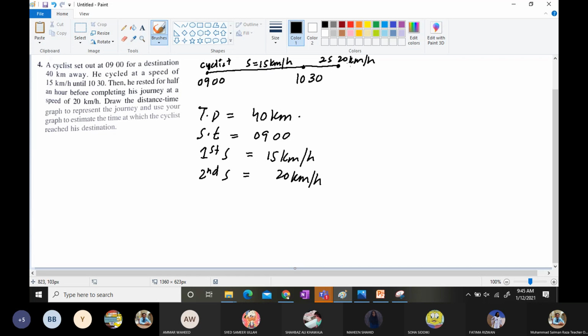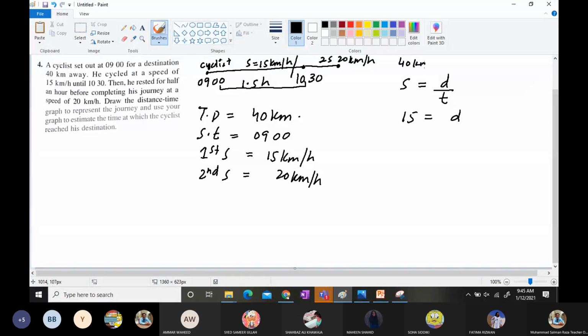From 9 till 10:30, 1.5 hours are already here. If I apply the formula, speed is 15, time is 1.5 hours, and I don't know how much distance he traveled out of 40 kilometers.